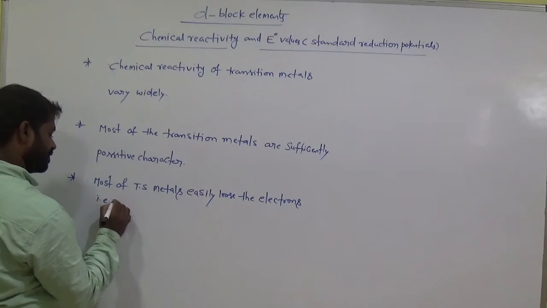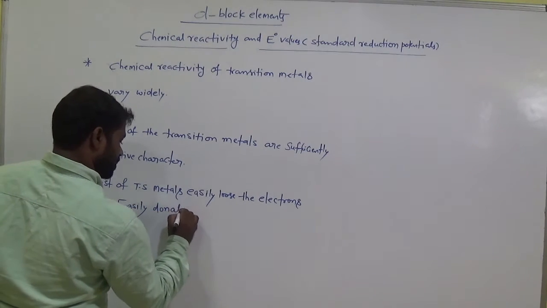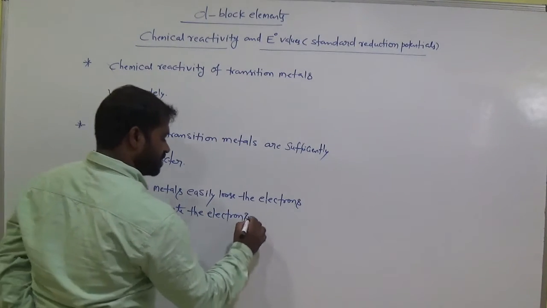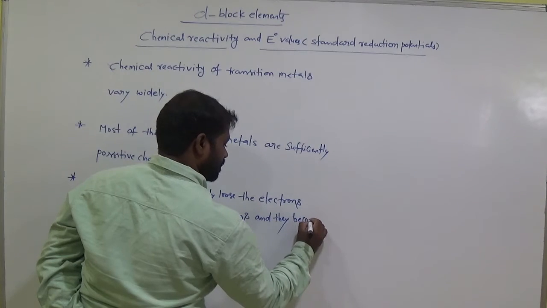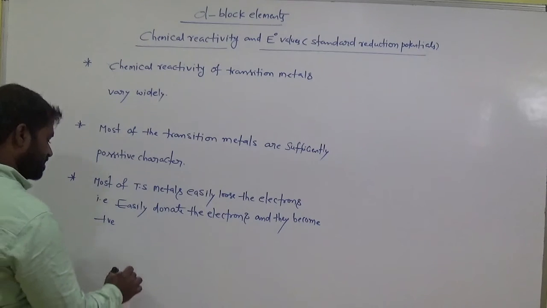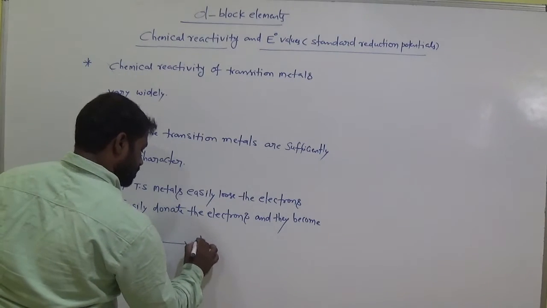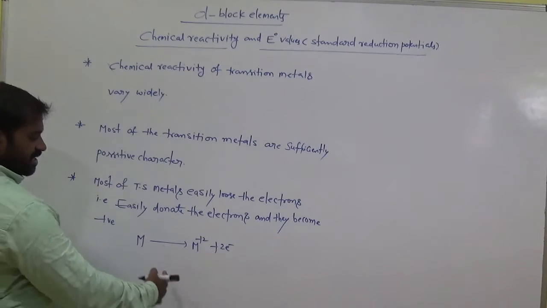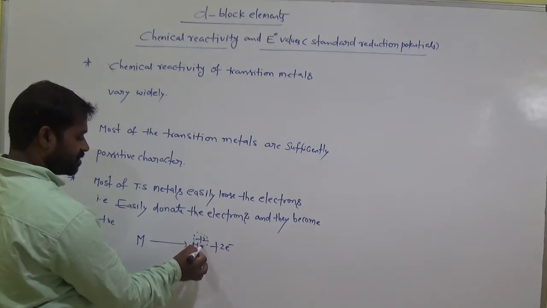That means they easily donate the electrons and they become positive. Suppose this is a transition metal, it can easily lose 2 electrons. Then it shows positive character or not? So they easily lose the electrons, then they become positive. Is it a positive charge or not? Positive.